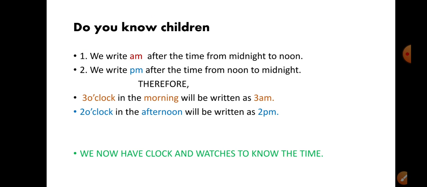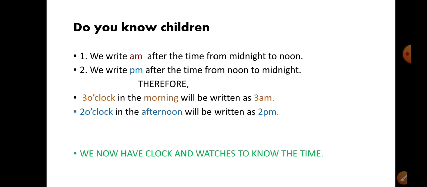Now, we write PM after the time from noon to midnight. The moment the clock strikes 12 noon, that is midday, the time changes. After 12, it is written PM. That means 12 p.m. is midday, and 12 a.m. is night, midnight. Therefore 3 o'clock in the morning will be written as 3 a.m. and 2 o'clock in the afternoon will be written as 2 p.m.